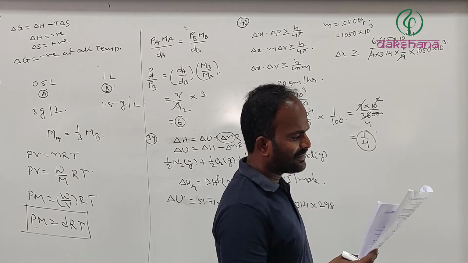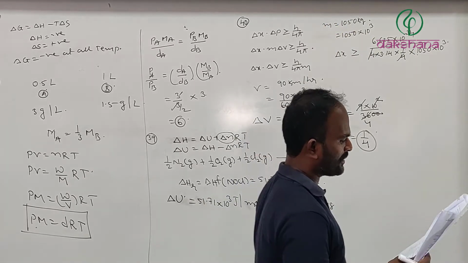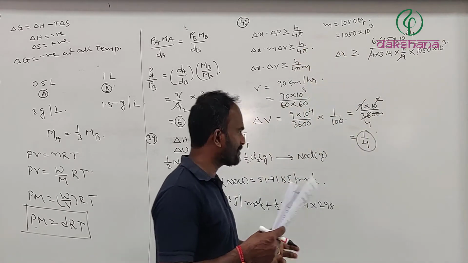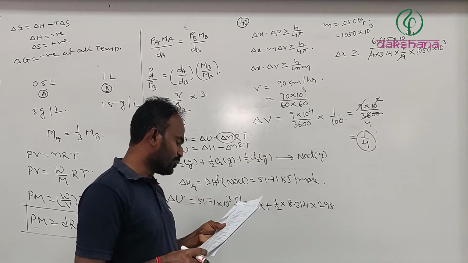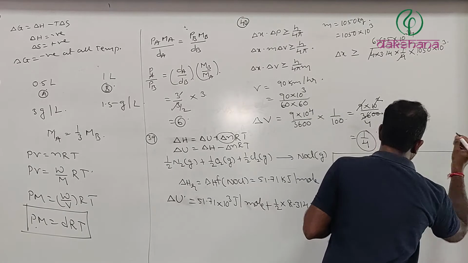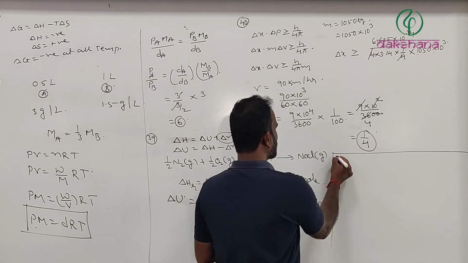You just see the value. Delta X is equal to 10 power minus 39 or 34. You just check that option. So the calculation is subjected to you only, as I said earlier. Now comes question number 41.